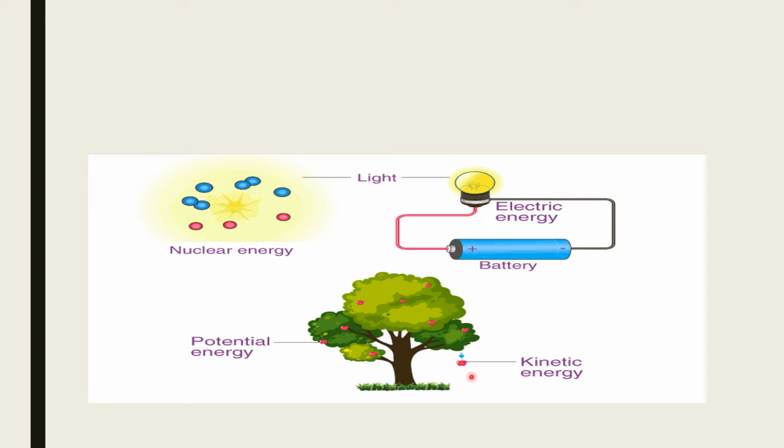So how do they get the energy for their movement? They get energy for their movement from the potential energy. The potential energy is the energy which is possessed due to the position. Since they are at a particular height, they possess some kind of energy, that is the potential energy. And this potential energy will be converted into kinetic energy and they acquire speed.